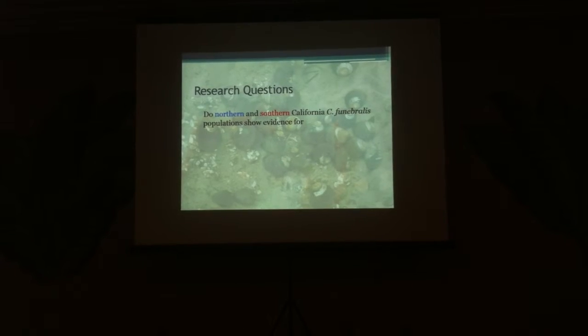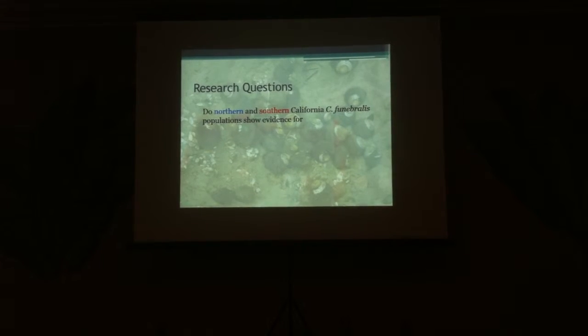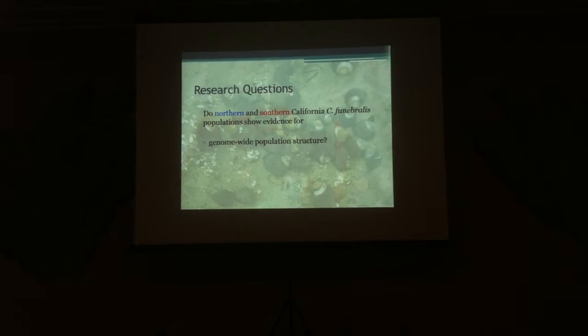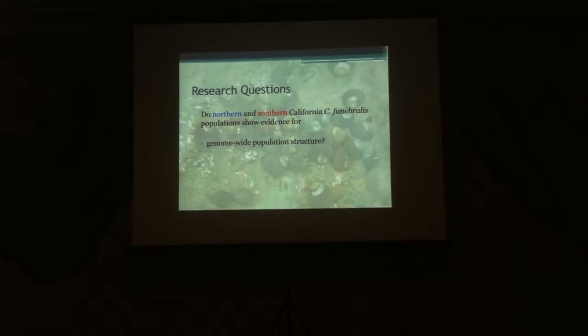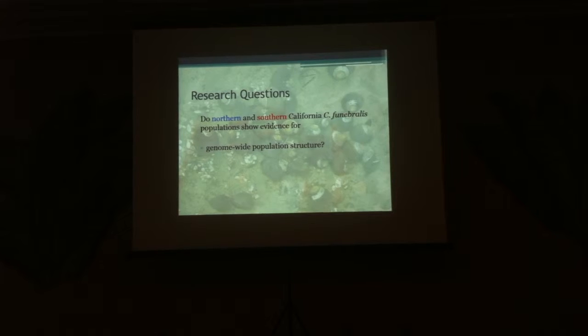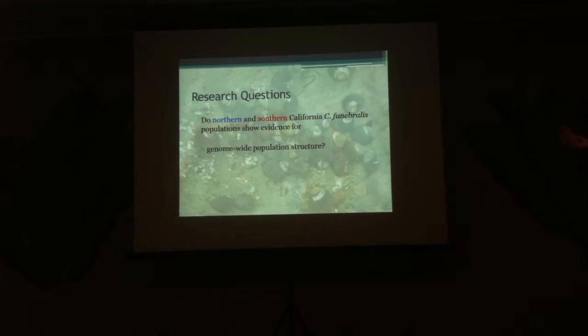So keeping these factors in mind, here are some of the research questions we wanted to address to gain a better understanding of the dynamics underlying this local adaptation. First of all, do northern and southern California populations show evidence for genome-wide population structure? We know there's no evidence at that single CO1 locus, but what if we look across the entire genome? These genome-wide patterns will allow us to identify any potential homogenizing processes that could work against local adaptation.